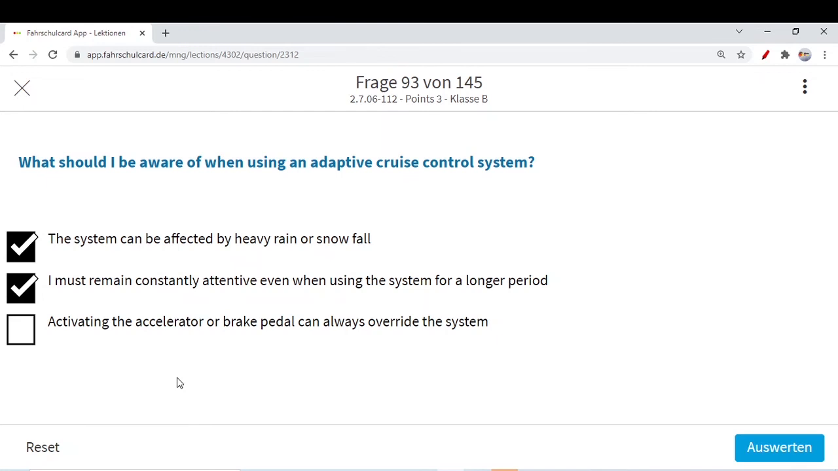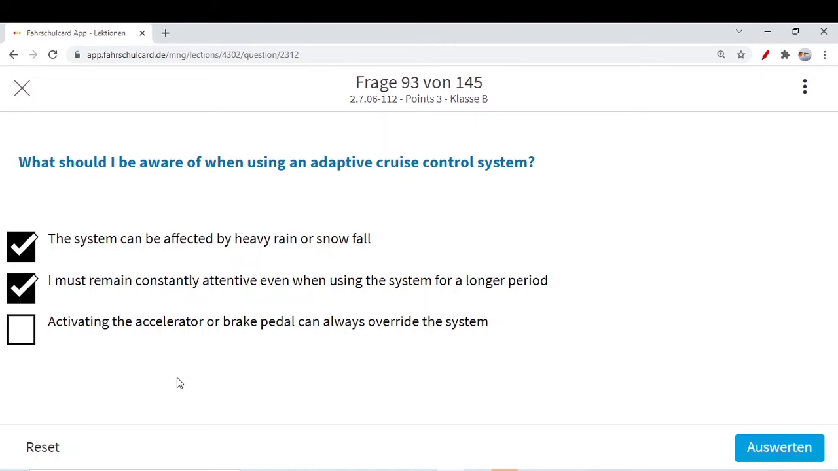Activating the accelerator or brake pedal can always override. For example, you have this adaptive cruise control system, and sometimes if the safety distance with your car is not that much, it will brake independently. Even if you are not braking, it will brake independently and maintain the safety distance, but you are the master. Whenever you put your foot on the brake or speed, then this system will be overridden.